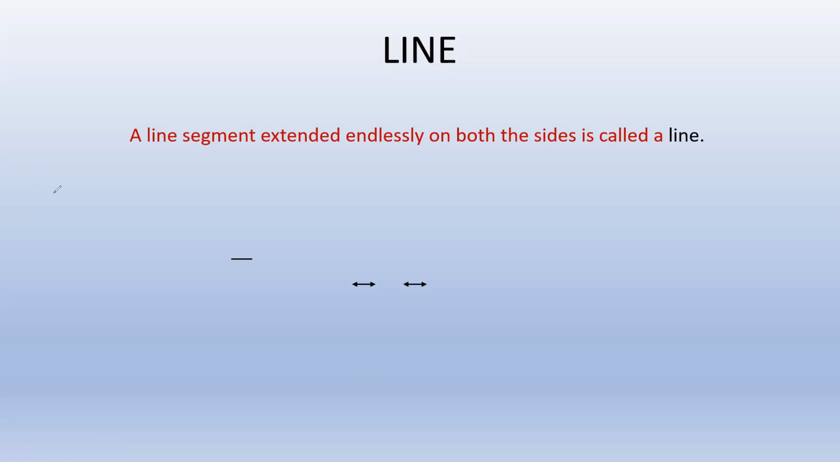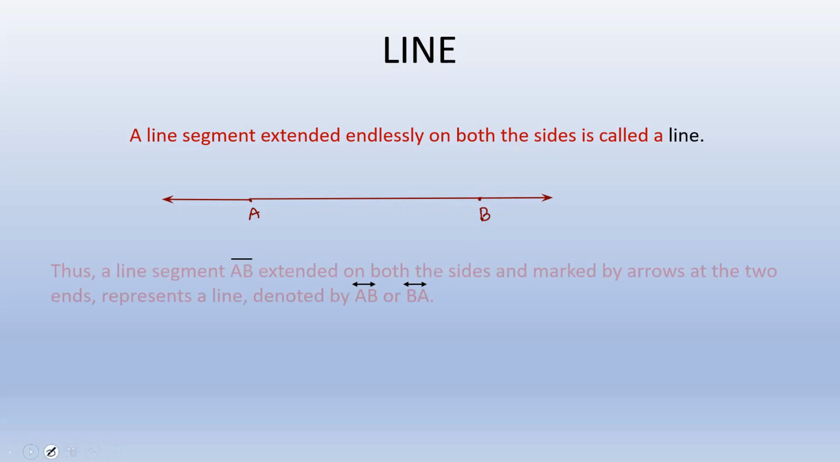What does this mean? Suppose we have any line segment, say AB. Let us name this A and B. Now this becomes a line segment. Now when we extend this line segment endlessly on both the sides, from point B and from point A also, this particular line segment becomes a line. So a line is a line segment which is extended on both the sides indefinitely.